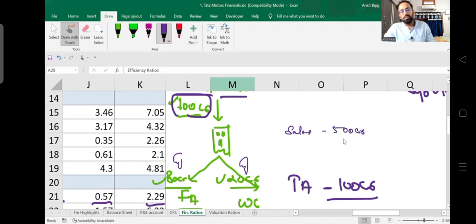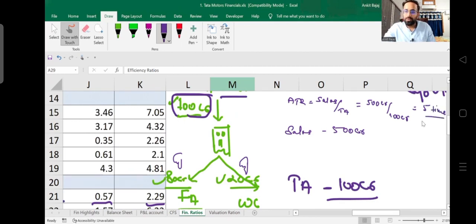So what is the asset turnover ratio? It is sales or turnover divided by total assets, which is 500 crore divided by 100 crore. So it is going to be 5 times.